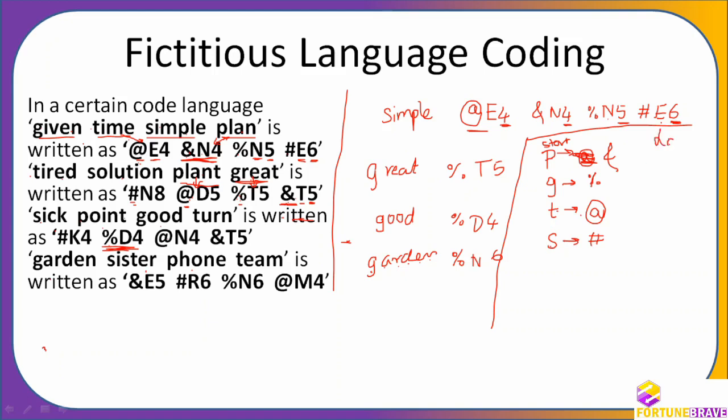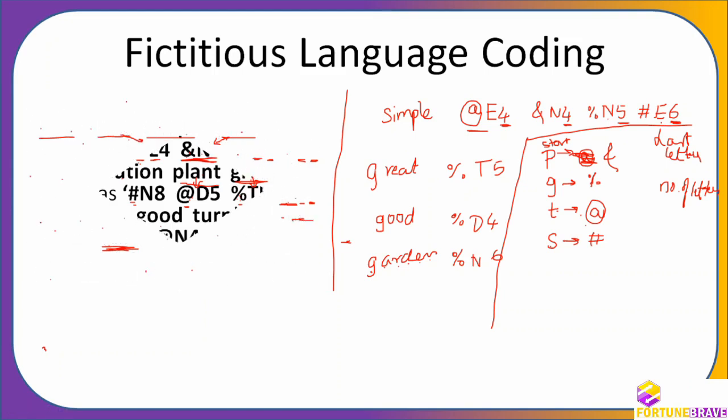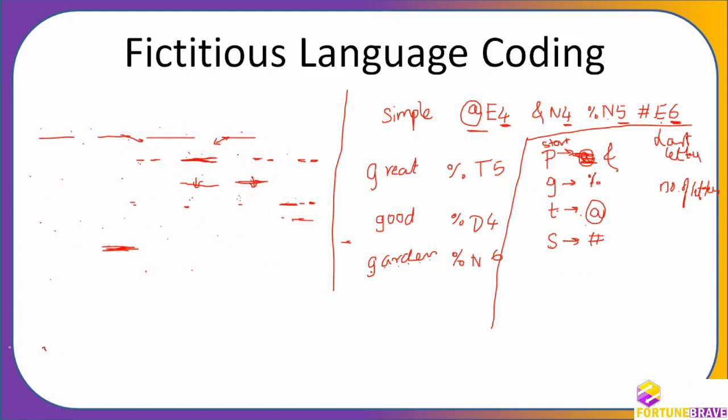Now the last letter will come in the middle, and the number of letters. So these are the things: number of letters. Only the first one is different, otherwise everything is very, very clear. Now let us go to the questions. Are you clear now? Are you clear? This is very, very simple and you will be able to solve these questions easily.